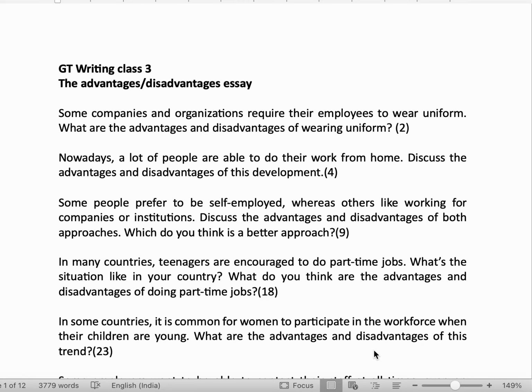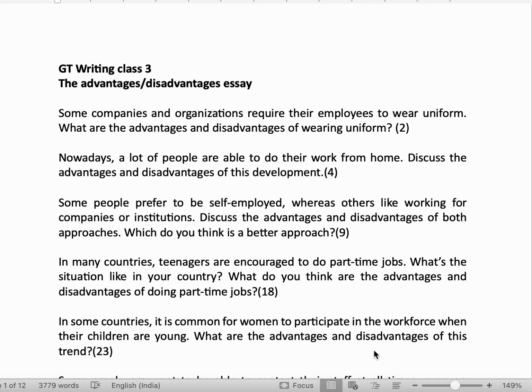And the next class will be on discuss essay. So it's very important for you that you attend that class also to see how the handling of a discuss essay is different from that of an advantages disadvantages essay.